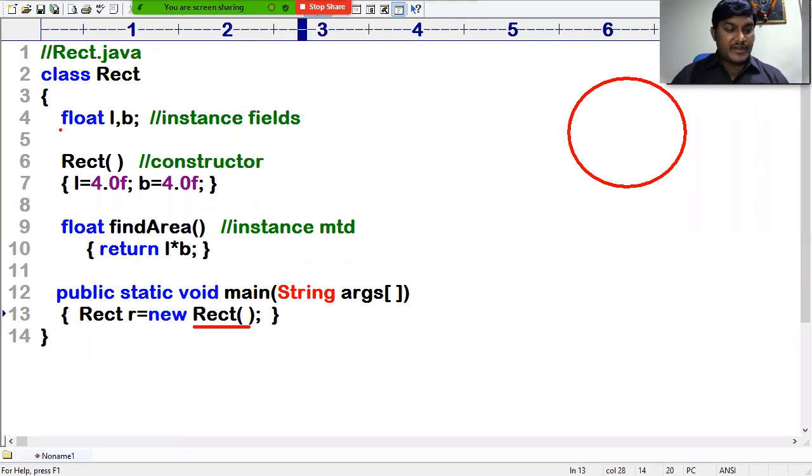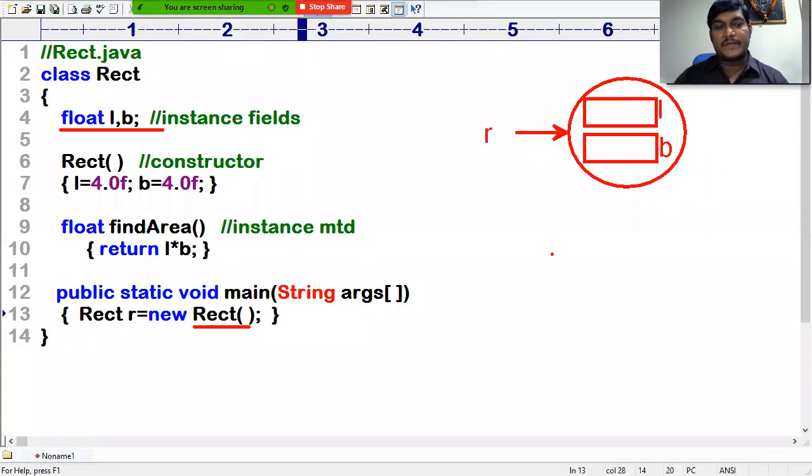Number two, whatever non-static fields exist in the class, for those fields memory gets allocated within the object. Now, these are L and B. Memory is allocated for L, and memory is allocated for B. And now this object is referred to by r. So the very first step, whenever the constructor is called, is that an object is created. The second step is that memory is allocated within the object for whatever fields exist in the class.